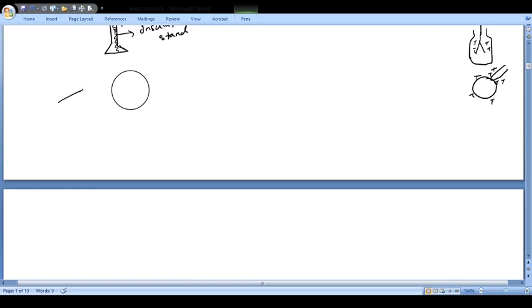Since I want to charge it positively, I am going to bring a rod which is negatively charged. Very quickly you will understand why. Now since this sphere is a metal, positive charges will be induced on the nearer side because positive will be attracted here, and negative charges will be induced on the other side.